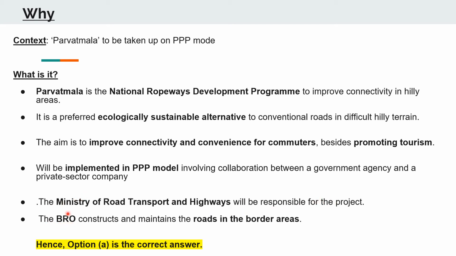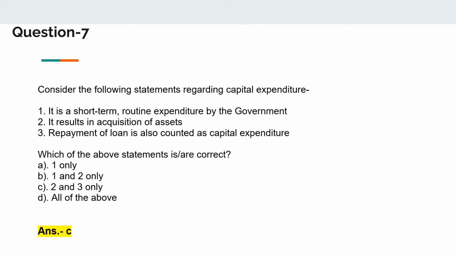And the BRO, as mentioned in one of the options, the Border Road Organization, has nothing to do with this particular project, but is responsible for the construction and maintenance of roads in border areas. Therefore, your option A was the correct answer.